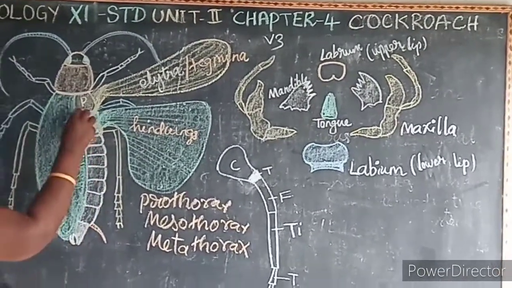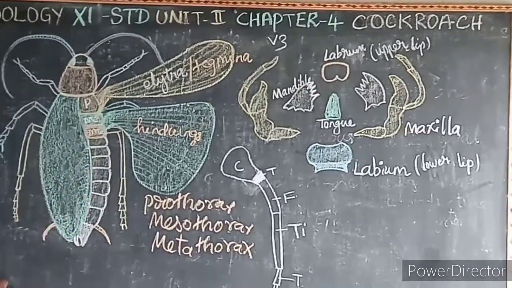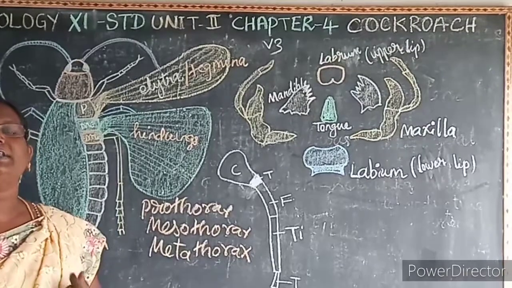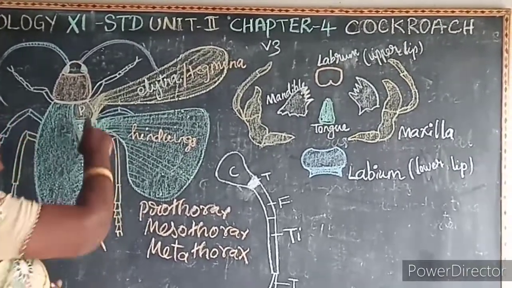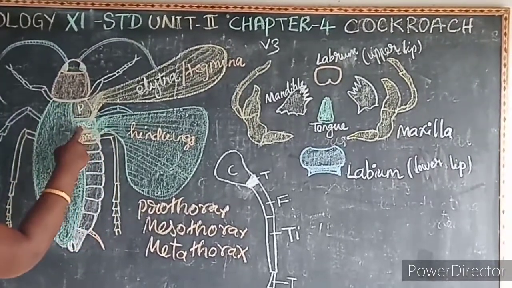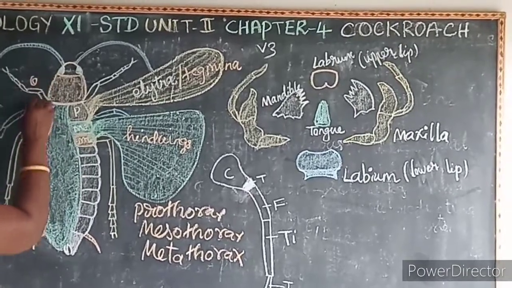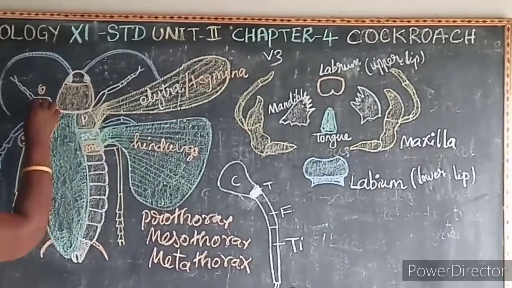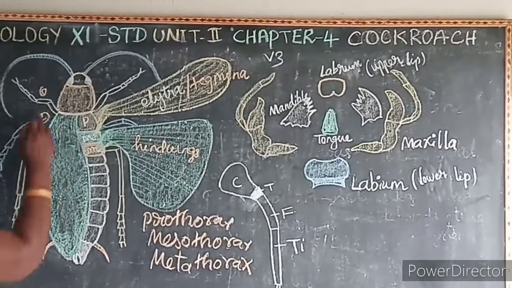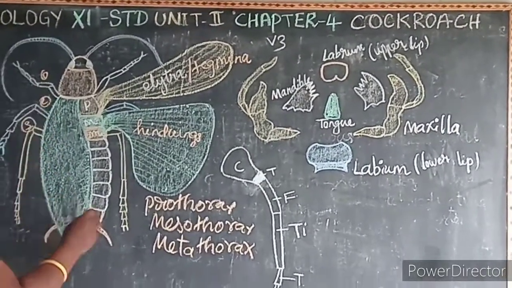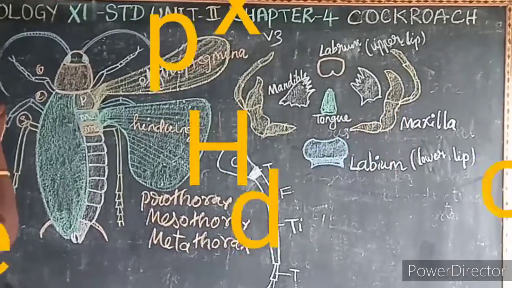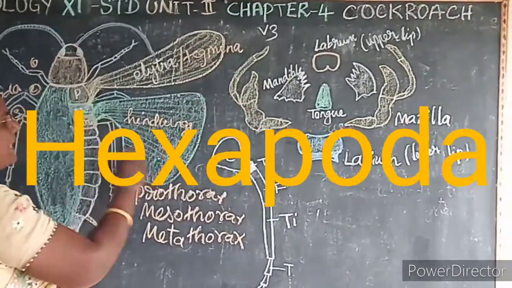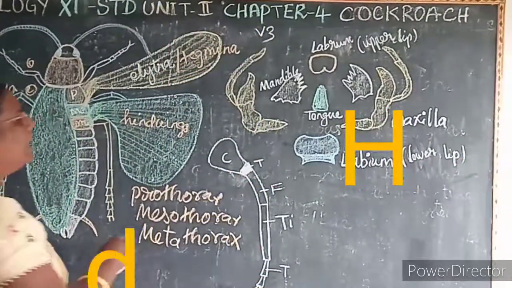Then each thoracic segment gives rise to three pairs of legs. The prothorax, first pair of legs, then the mesothorax, second pair of legs, then the metathorax, third pair of legs. So each thoracic segment gives rise to three pairs of legs, hence it is known as Hexapoda. Next we'll see about the legs of the cockroach.